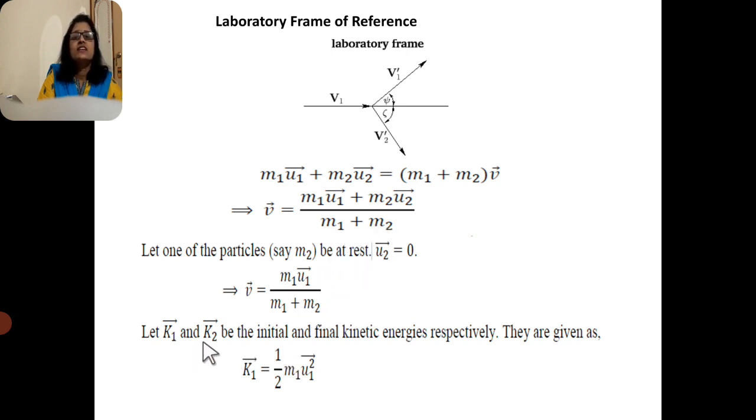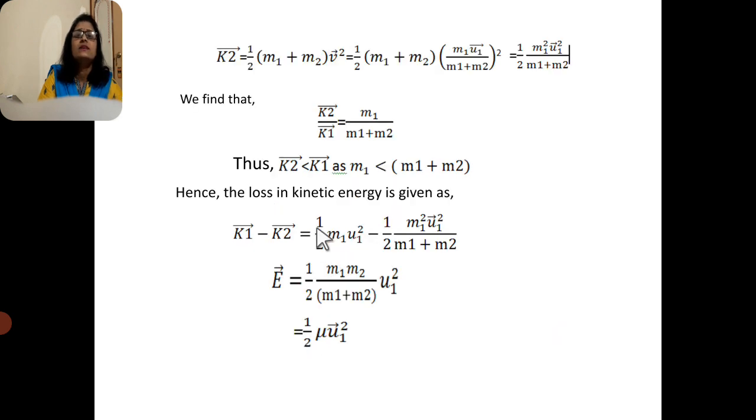Let K1 and K2 be the initial and final kinetic energies respectively. Then K1 equals 1/2 m1 u1 squared, that is the kinetic energy, 1/2 m v squared, where we take the initial velocity of the first particle, u1 squared. K2, after collision, equals 1/2 (m1 + m2) v squared, with v equal to m1 u1 divided by (m1 + m2), whole squared.